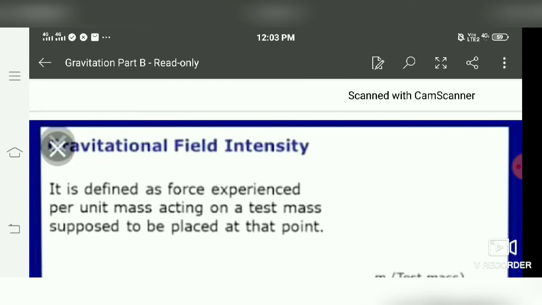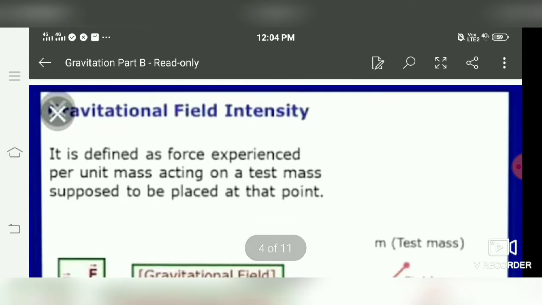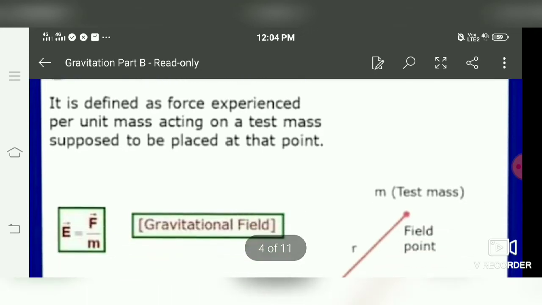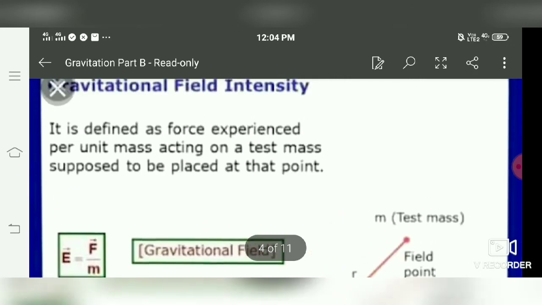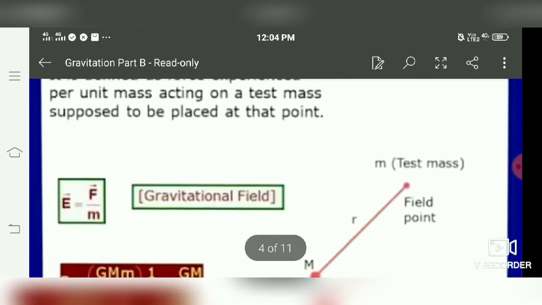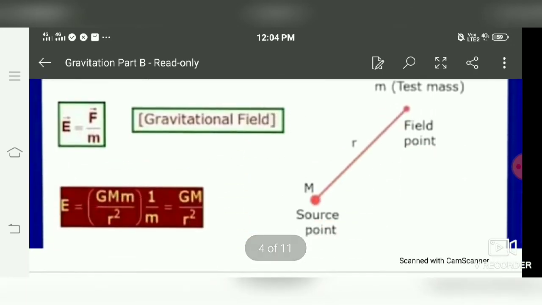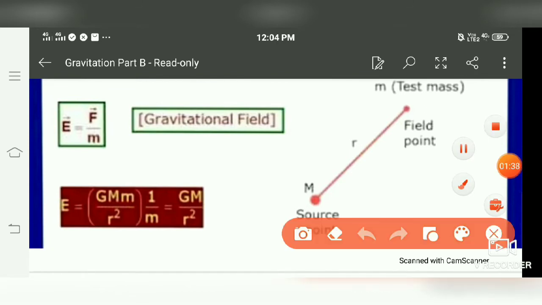Next is gravitational field intensity. Now it is intensity. Intensity means how much force, gravitational force, is experienced by a test mass or a unit mass, that is called gravitational field intensity. It is represented by force per unit mass, force by mass. This is the gravitational field. In some books it is represented by a symbol I instead of E. So this is the gravitational field intensity.